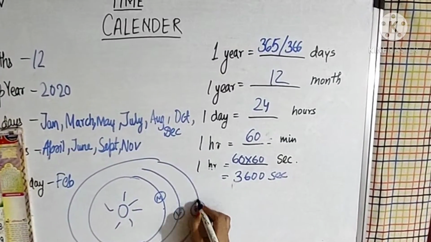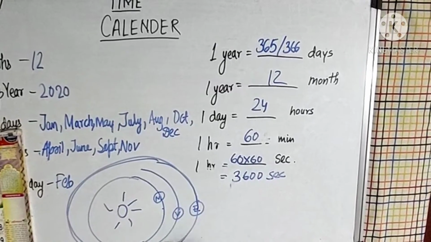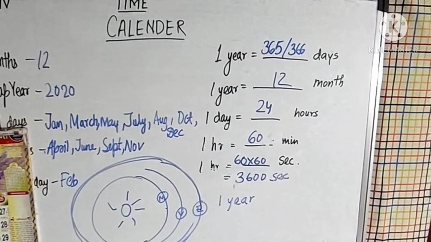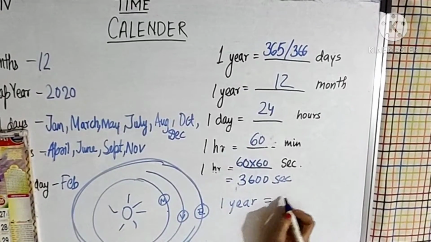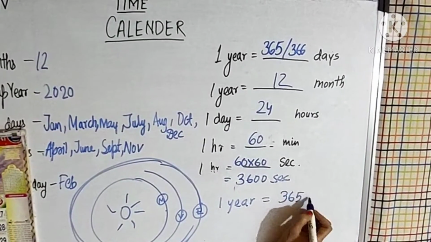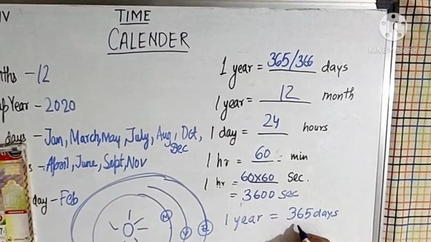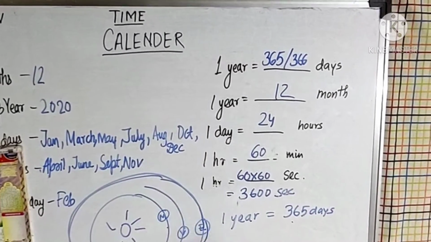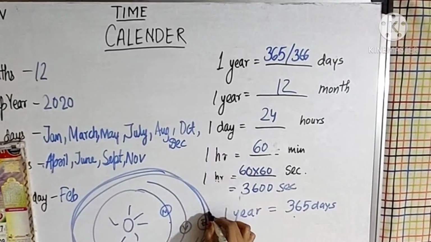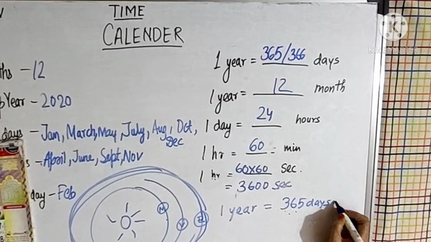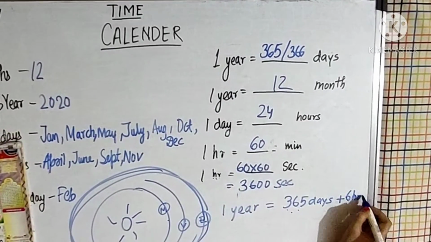When the earth completes one revolution, 1 year has passed. 1 year means 365 days. But it will not complete exactly 365 days. When one revolution is completed by the earth around the sun, it takes 365 days and 6 hours.